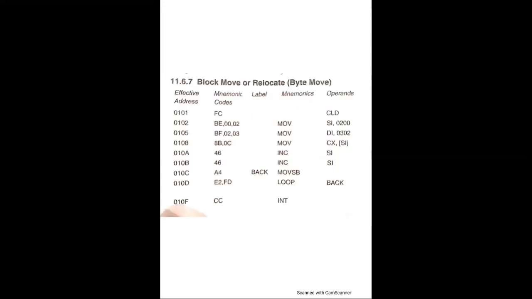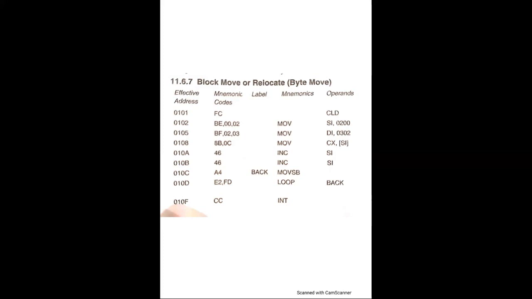We'll move over to the next program, which is block move or relocate byte move. So here we'll start with the effective address 0101, code FC, and the mnemonic is CLD. This is the clear direction flag, DF. Then at location 0102, we have BE, 00 and 02 as the code. Mnemonic is MOV SI, 0200, which means source address in SI.